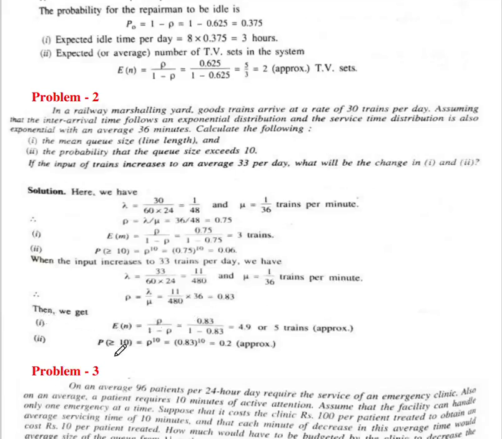Then we will get first, the mean queue size E of n equal to rho upon 1 minus rho, that is 4.9, which is equal to 5 trains approximately. And second is probability greater than or equal to 10, rho to the power 10, which equals 0.2 approximately. Okay, so this will be the change if the input of trains increases to an average 33 per day.